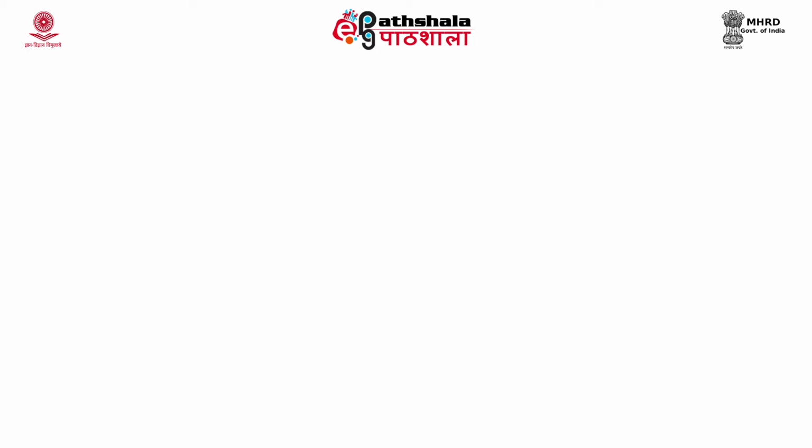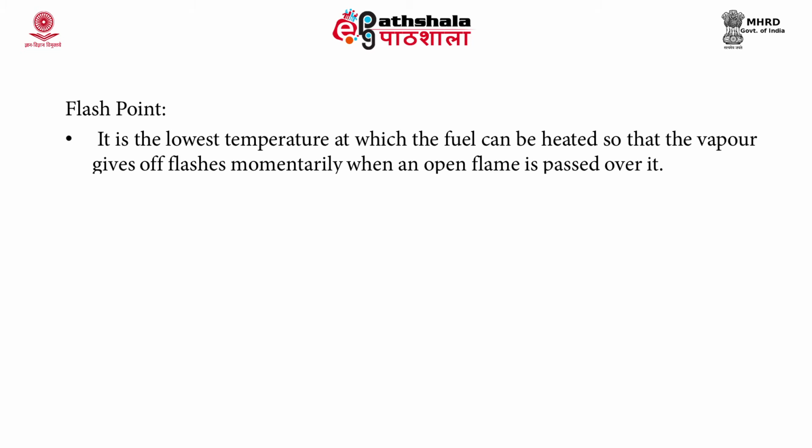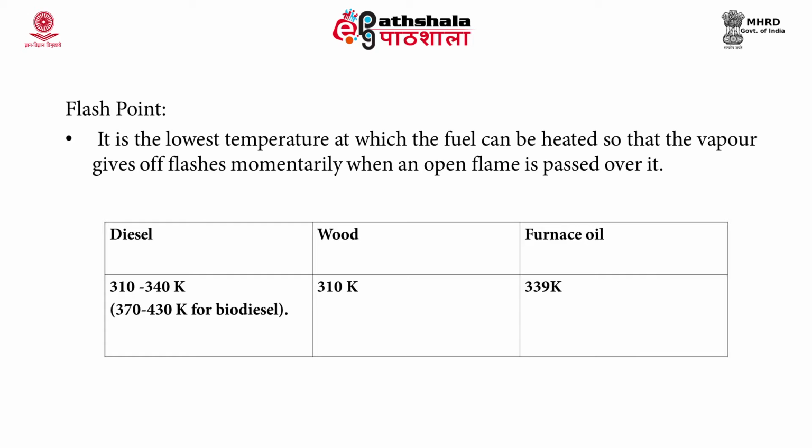Another important property is flash point. It is the lowest temperature at which the fuel can be heated so that the vapor gives off flashes when an open flame is passed over it. That means it is the point at which it starts burning. The crude oil has a flash point of 230 Kelvin, diesel 310 to 340 Kelvin, wood 310 Kelvin, and furnace oil 339 Kelvin, and for the biodiesel it is 370 to 430 Kelvin.